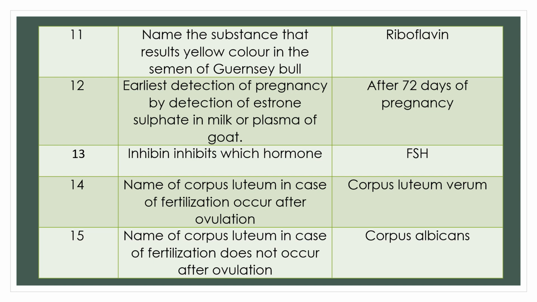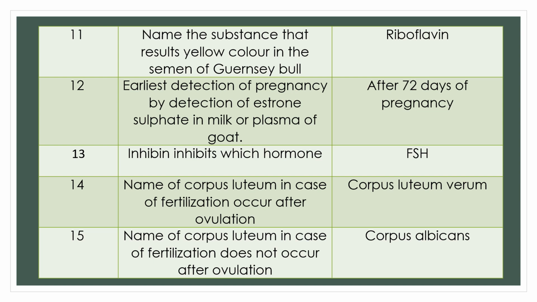Question 11. Name the substance that results in yellow color in the semen of a Guernsey bull. Answer: riboflavin.